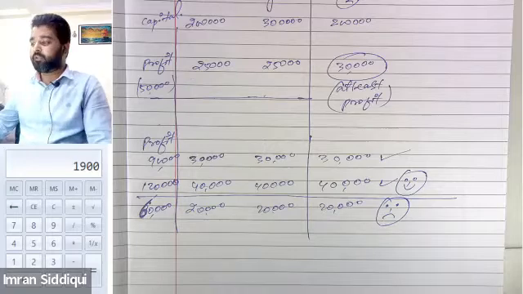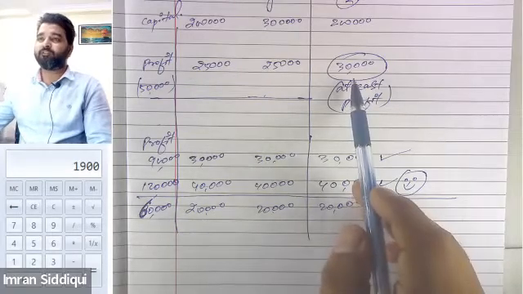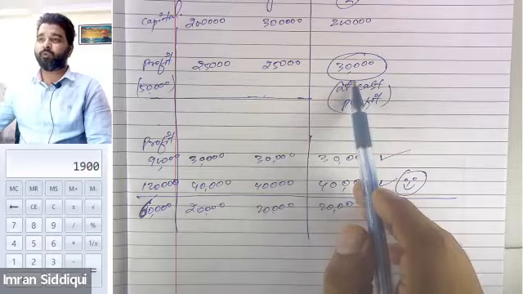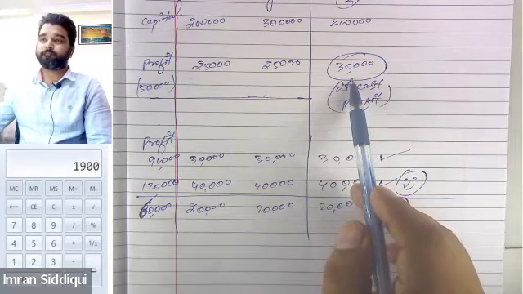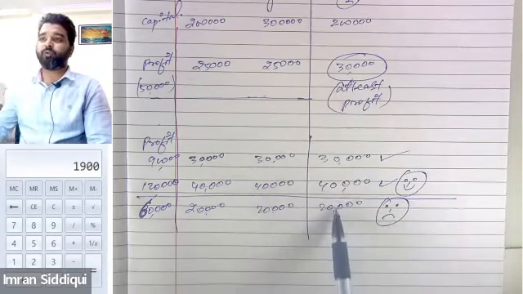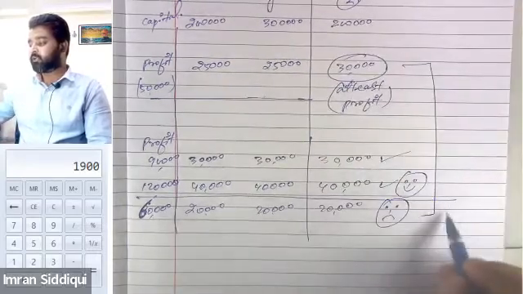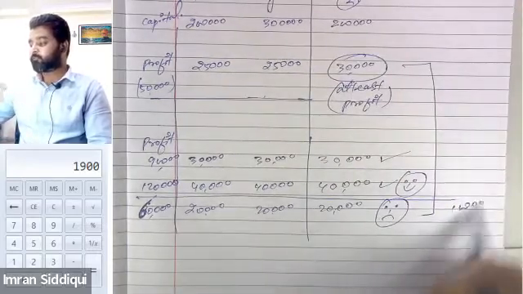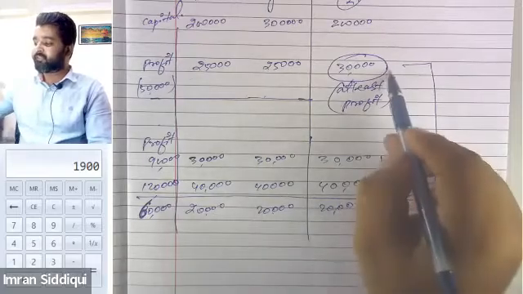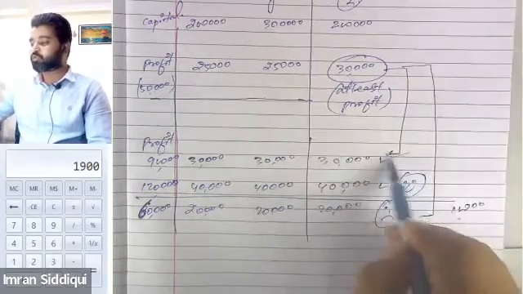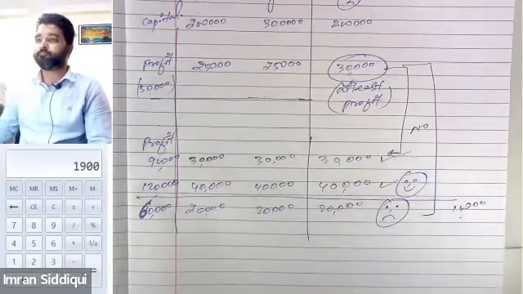But just tell me, he was guaranteed that if he becomes the partner with X and Y, he is going to get at least how much? 30,000. But how much is he getting? Only 20,000. So do you think there is a deficiency? Yes, sir. There is a deficiency of 10,000. Sir, was there any deficiency in the first year? Answer is no. There was no deficiency in the first year.